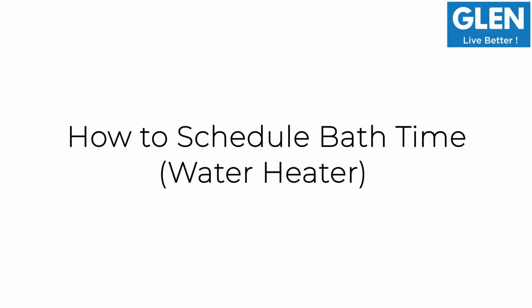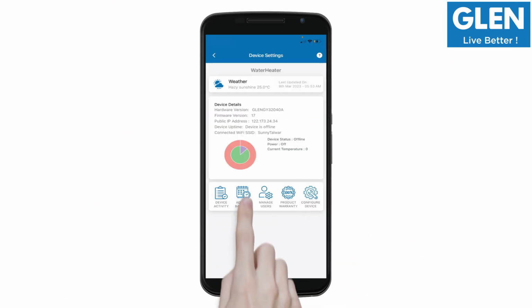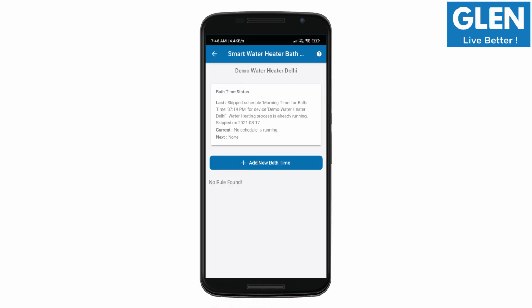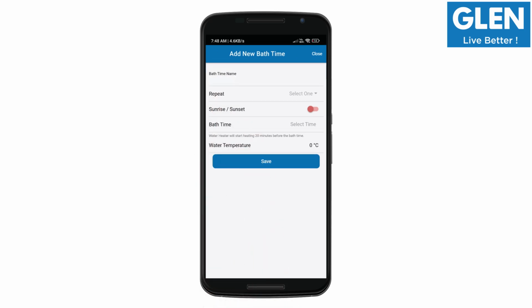How to schedule bath time, water heater. Click on the information button. Add edit bath time. Click on add new bath time button. Enter the bath time name.